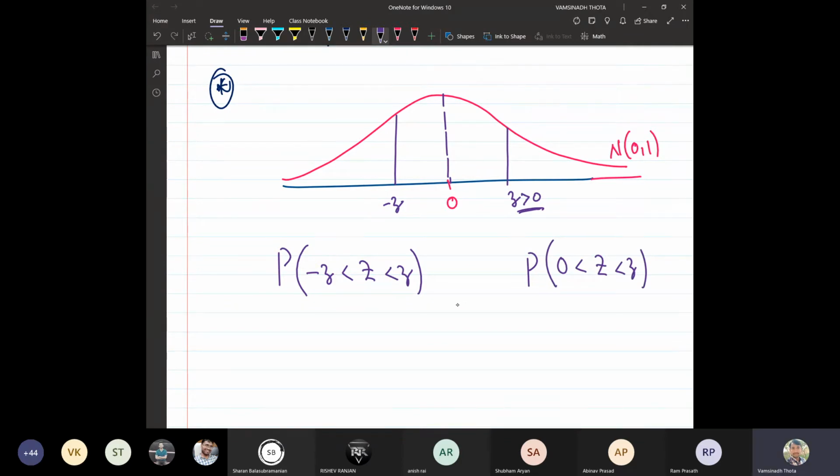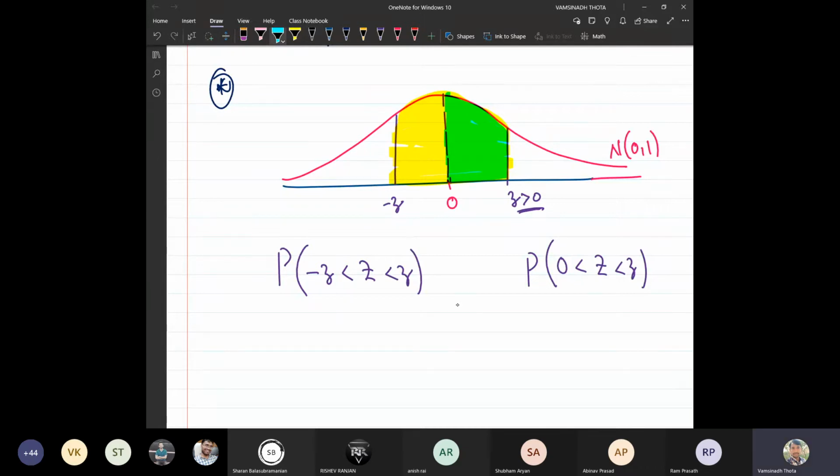You understood, right? Here, what are we calculating? We are calculating this entire area from minus infinity to Z. Now on the second side, we are calculating only this one.